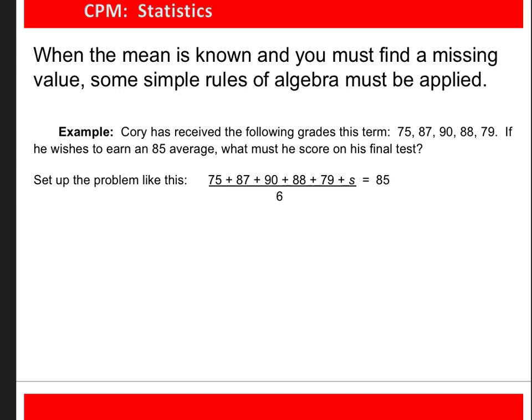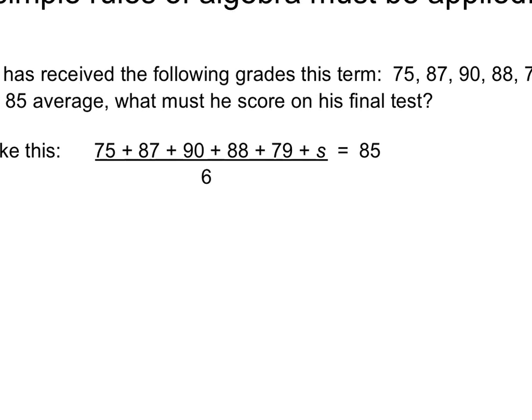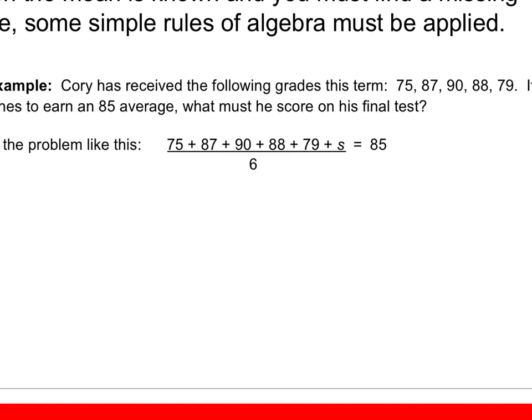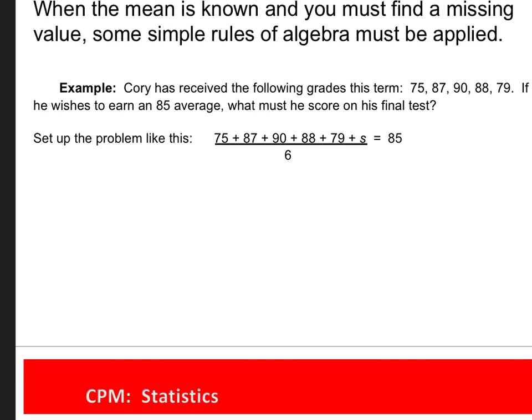So if you know the average but you're missing one of the values, you can substitute that value with a variable right here. We know that there are 6 values, and we know that the average is 85. This is a good example of, well, what do I need to make on this test to get the grade that I want? So you can substitute the grade of the test with a variable, and then use this average formula to come up with your needed grade. All of the test grades added up, divided by 6 total tests, is supposed to give you an 85 right here.